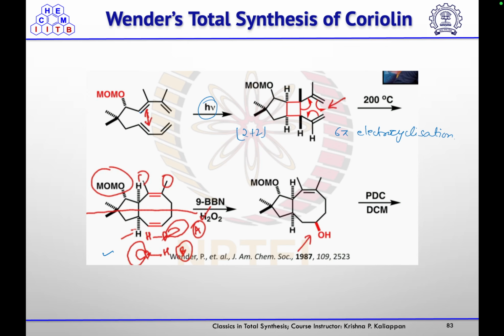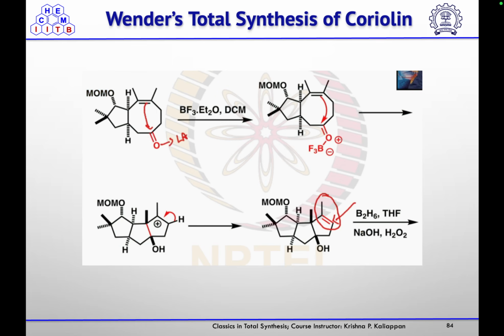So they got this diketone. Now, one of the double bonds is tetra substituted and the other is di substituted. So on the less hindered double bond, they did hydroboration oxidation to form the less hindered alcohol, which they oxidized using PDC to get the corresponding ketone, and then using BF3 etherate, which will coordinate with this oxygen, this alkene will attack at this ketone to form the five-membered ring, which underwent elimination of the proton to get the corresponding alkene.